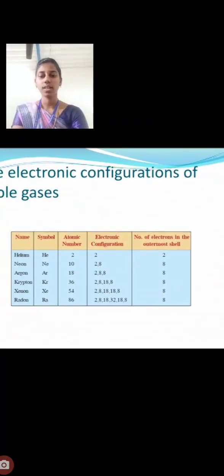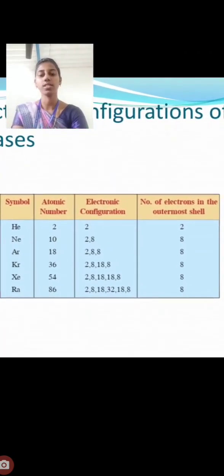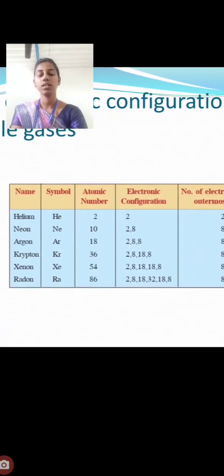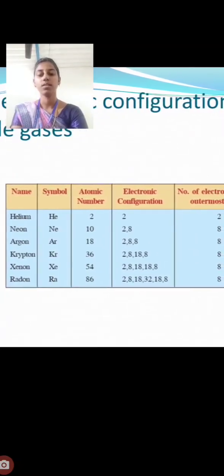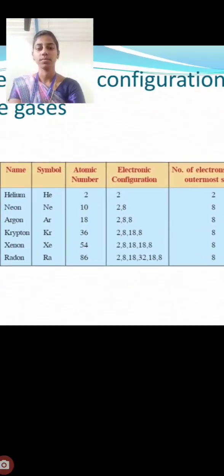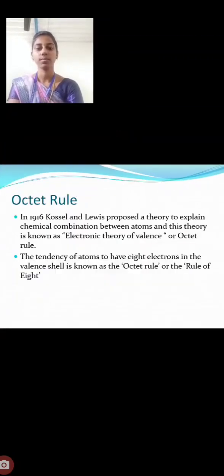Here we can see the noble gases such as helium, neon, argon, krypton, xenon, radon. These all have stable electronic configurations. Helium has two, which is also stable, and all the other elements have 8 in their outer shells. If an element has 8 electrons in the outer shell, it is considered a stable electronic configuration. Noble gases only have the stable electronic configuration.